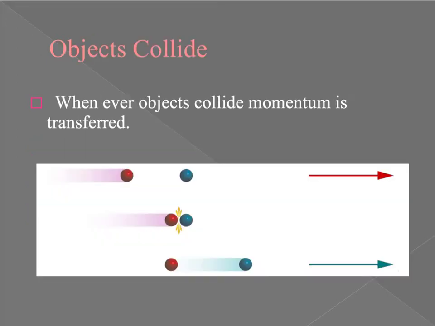So anytime objects collide, momentum is transferred. If we look at this picture here, we have this red ball, and it's going along at a velocity, and our blue ball's just sitting. Then they collide, and the momentum is transferred to the blue ball. So here the red ball has all the momentum and all the velocity, and then it's all transferred to the blue ball.